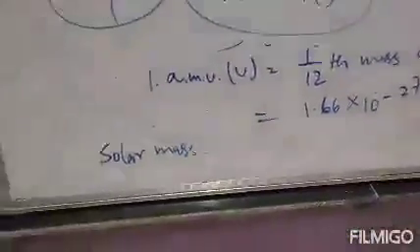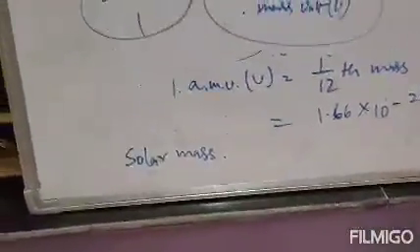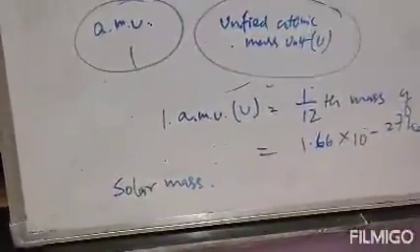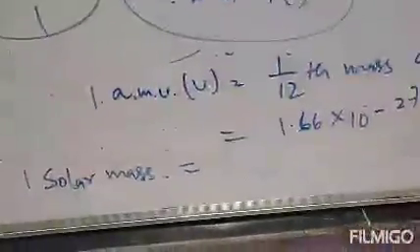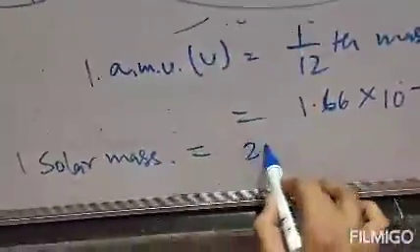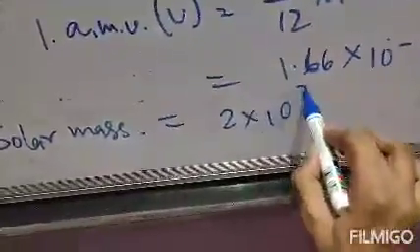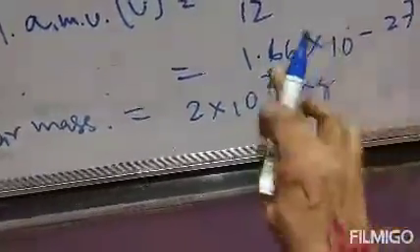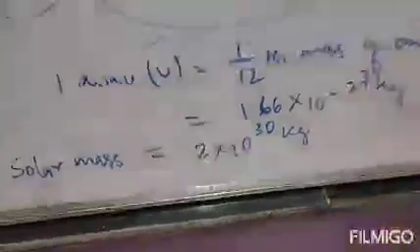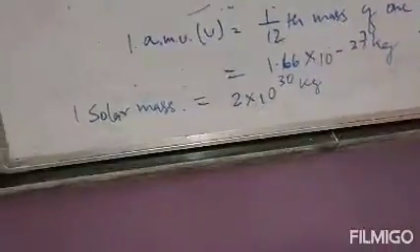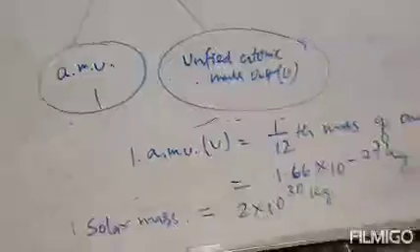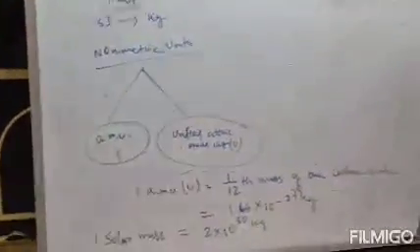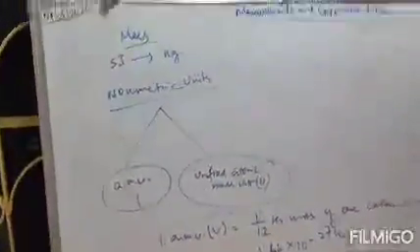This is used for measuring the large heavenly bodies. Now one solar mass is equal to 2 × 10^30 kg. Clear? One solar mass equals 2 × 10^30 kg. So these are the non-metric units, smaller units and bigger units of mass.